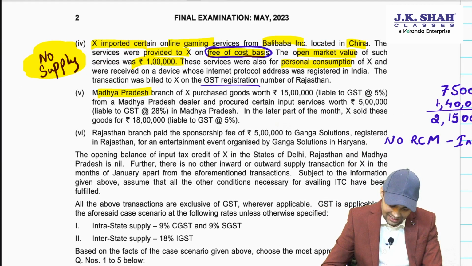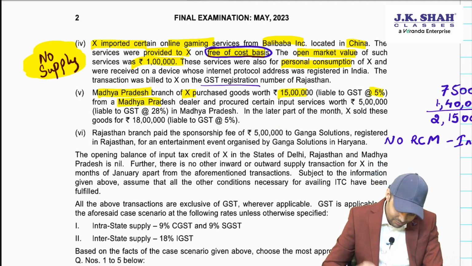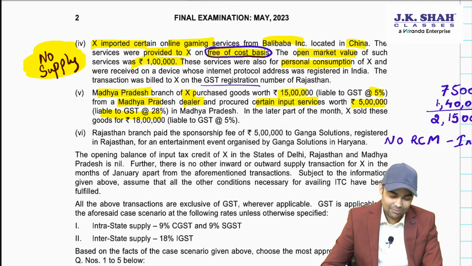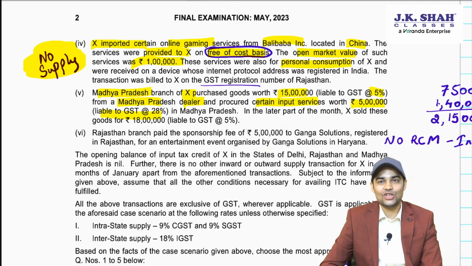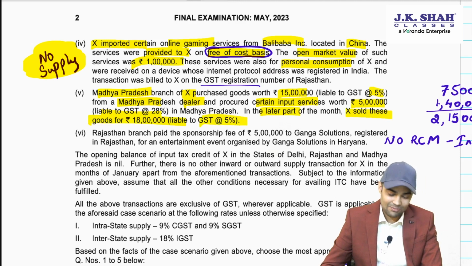Madhya Pradesh branch of X purchased goods worth 15 lakh, liable at 5%, from a Madhya Pradesh dealer and procured certain input services worth 5 lakh, liable at 28%. Sir, is it an inverted tax structure case? Let's read further. In the later part of the month, X sold these goods for 18 lakh, liable at 5%.